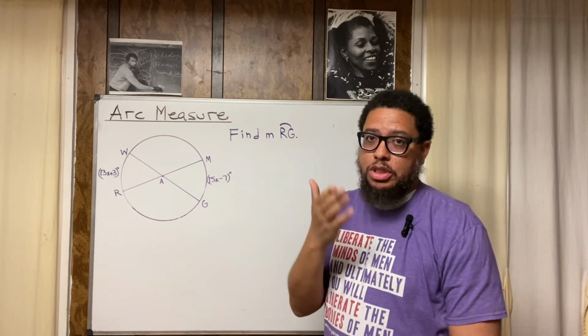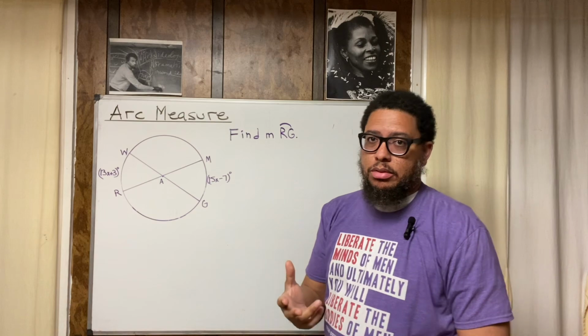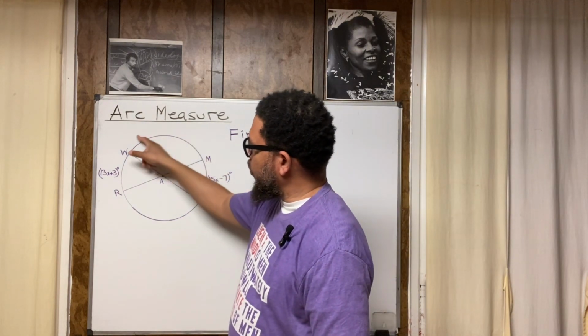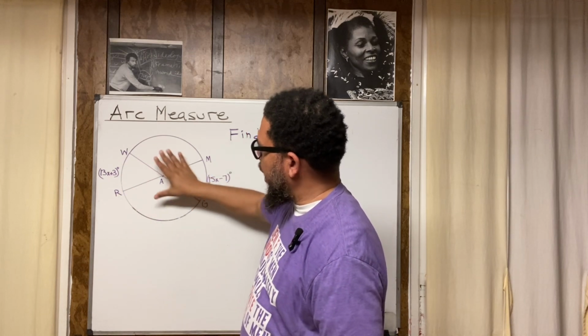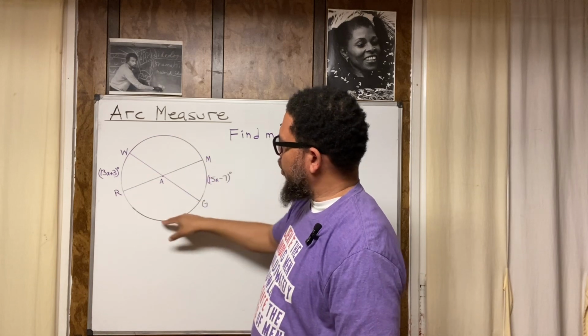All right. So what are we doing now? Now we're doing some circle geometry, right? Dealing with arc measure. First of all, what is an arc? What is the arc of a circle? Arc is a part of a circle. So it's the edge of the circle, right? All of this part, not the space inside, but just the edge of the circle, right? That's where the arc can be found.